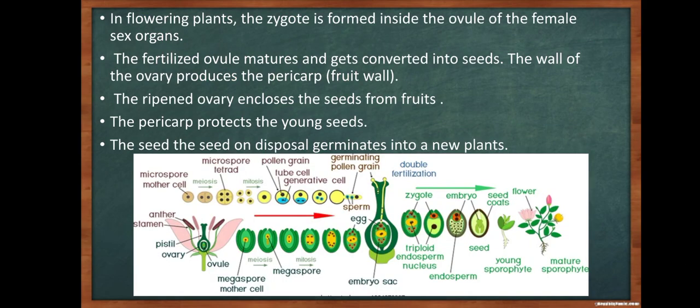In flowering plants, the zygote is formed inside the ovule of the female sex organs. The fertilized ovule matures and gets converted into seeds. The wall of the ovary produces the pericarp, the fruit wall. The ripened ovary encloses the seeds to form fruits. The pericarp protects the young seeds. The seed, on dispersal, germinates into a new plant.